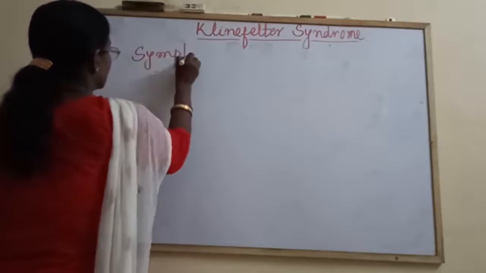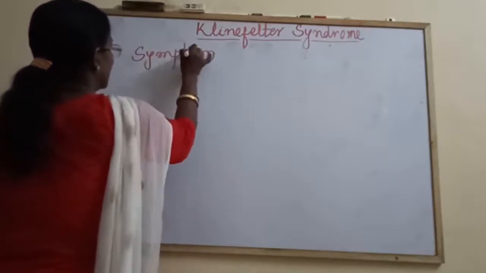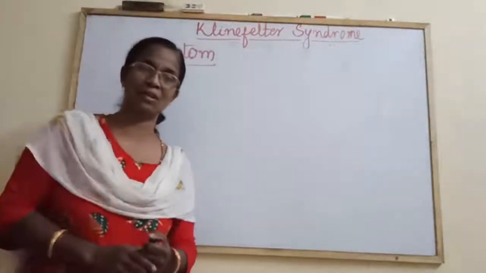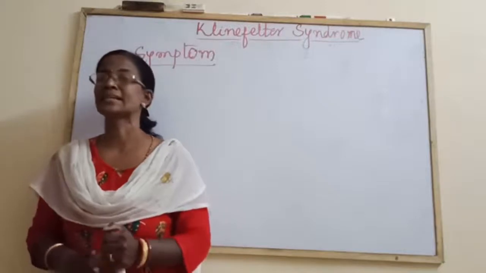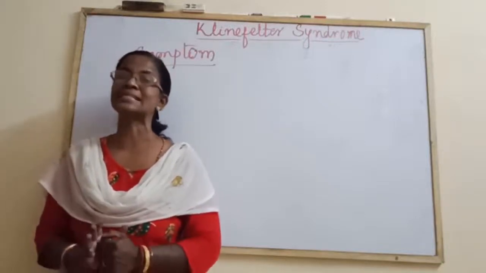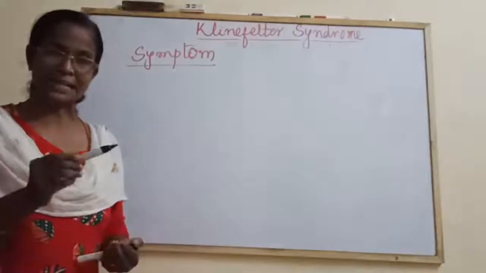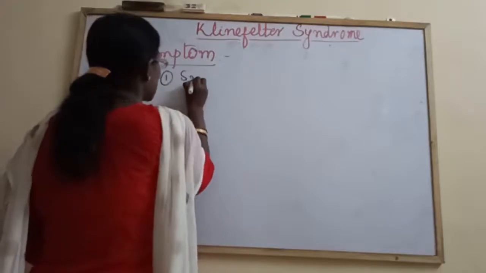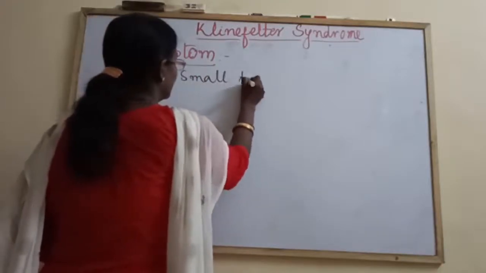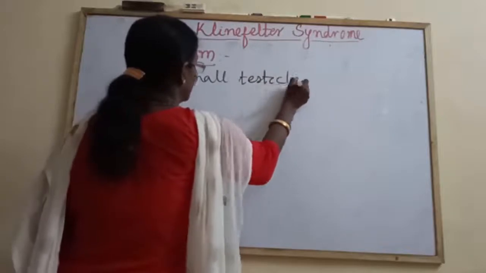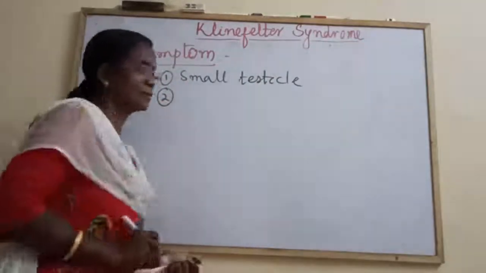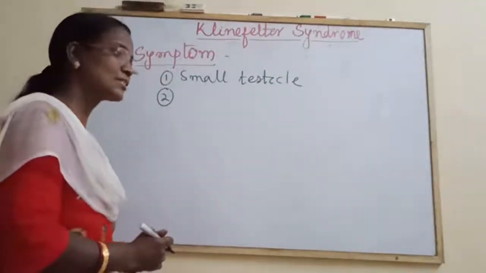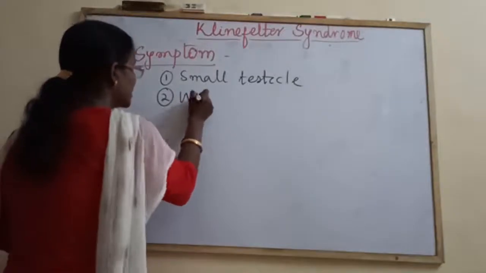First of all, Klinefelter syndrome, like Turner syndrome, is completely phenotypically sterile. Okay. Then besides this, what are other features? They have small testicle. Testis with epididymis is known as testicle. So the size of testicle is small. Weaker muscle.